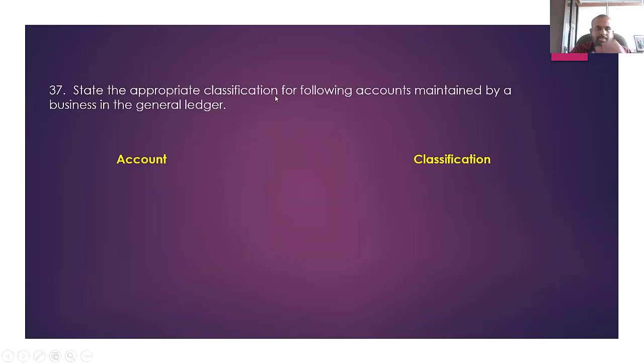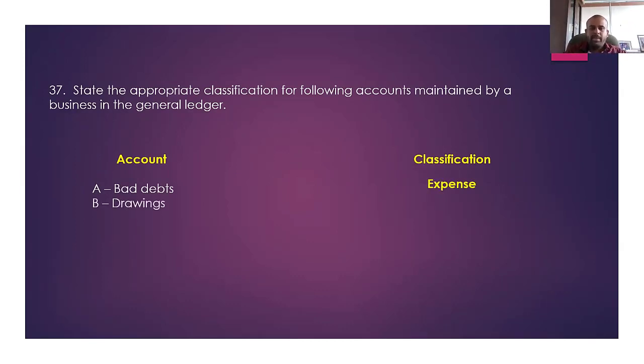Question number 37. State the appropriate classification for the following account maintained by a business in the general ledger. Bad debts, you call that impairment losses on trade receivables, which is an expense account. Drawings, you classify as what? Equity account. What are the 5 elements in the financial statements? Assets, liability, equity, income, and expenses.